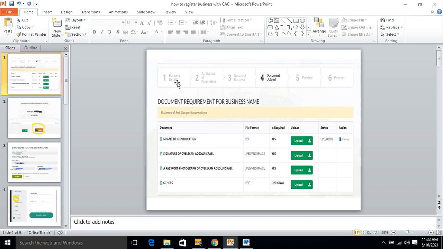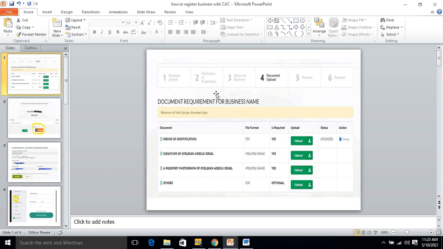I believe you should be able to input the business details, what you want to do with the business, a brief summary about the business, and all of that. They are simple details you can enter. Now particulars of proprietors: if it is a partnership, you have to include the names and information about the partners in the business.